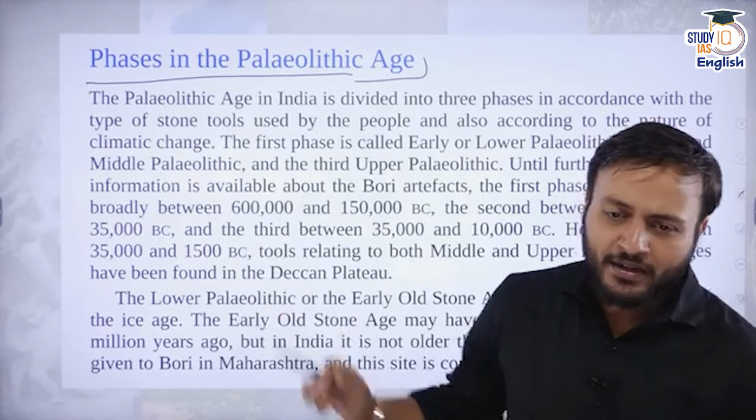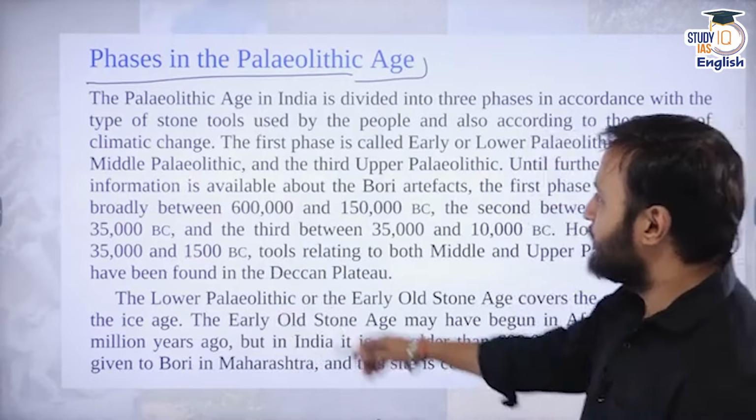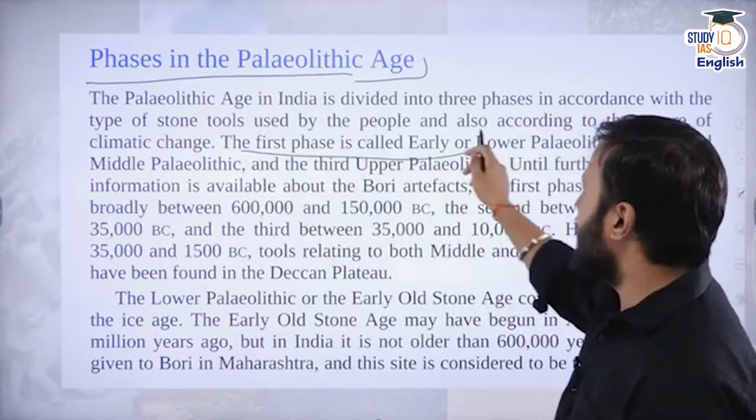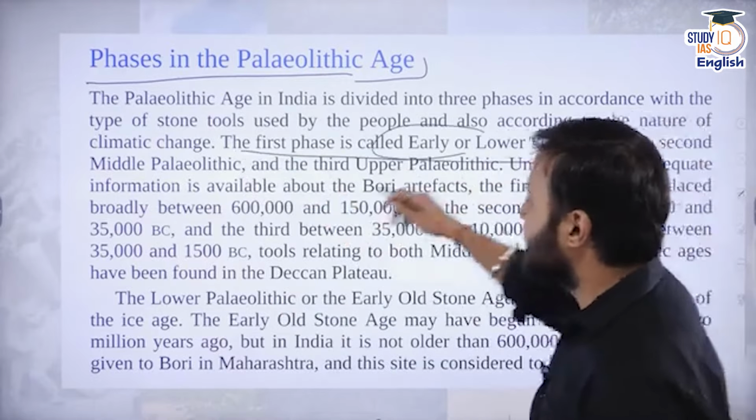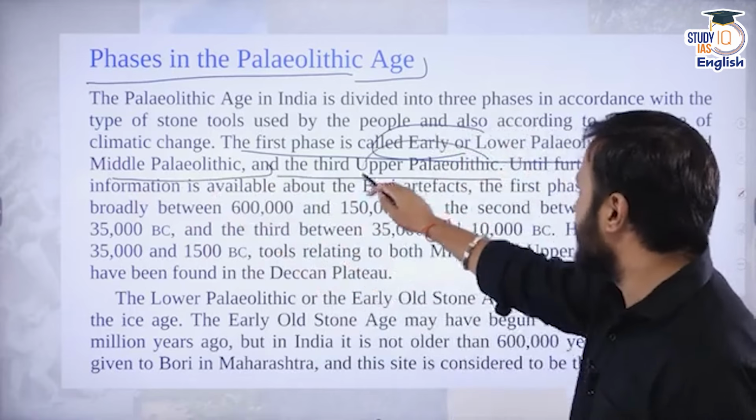However, we have already discussed the majority of the information given here. The first phase is called the early or lower Paleolithic age. Second is called the middle Paleolithic age. Third is called the upper Paleolithic age.